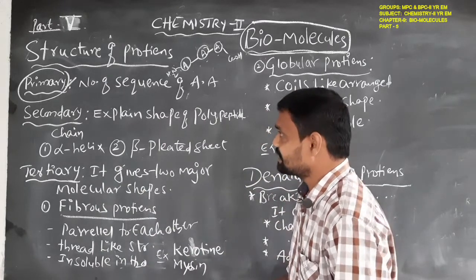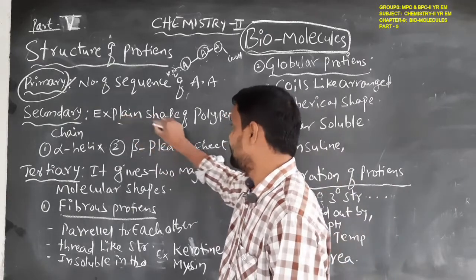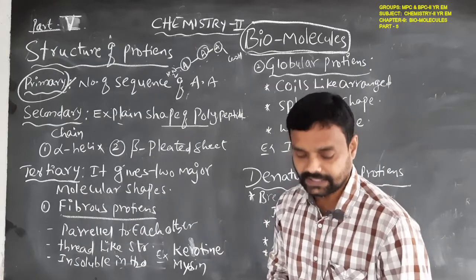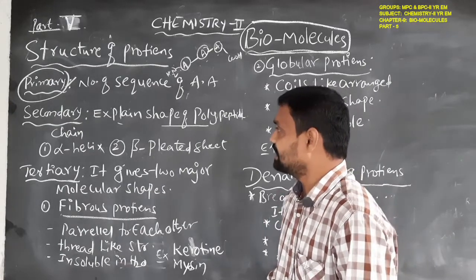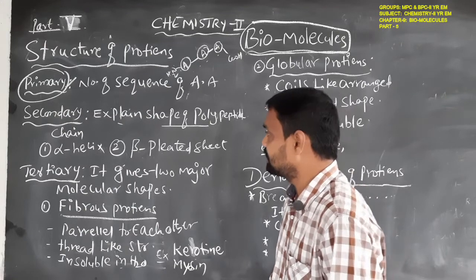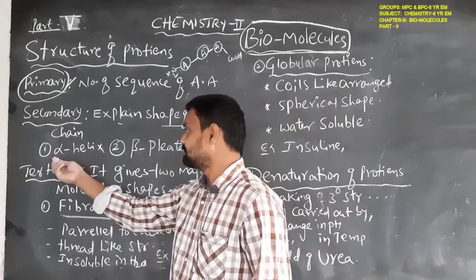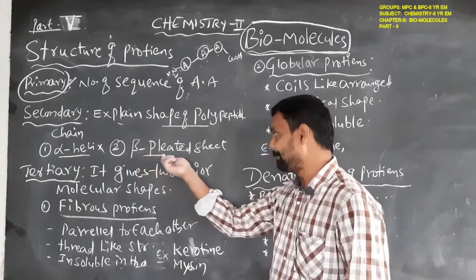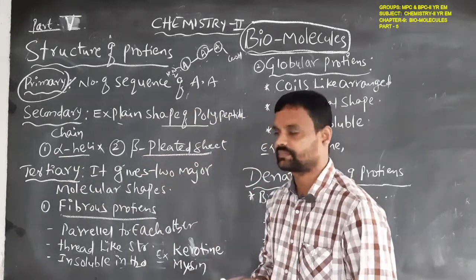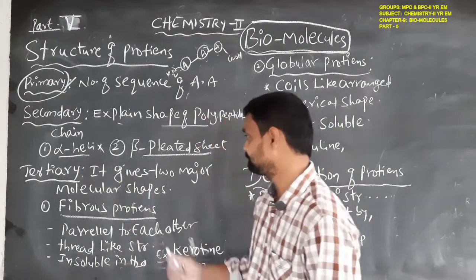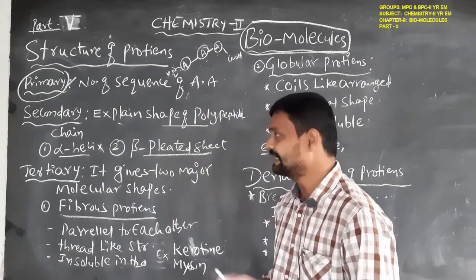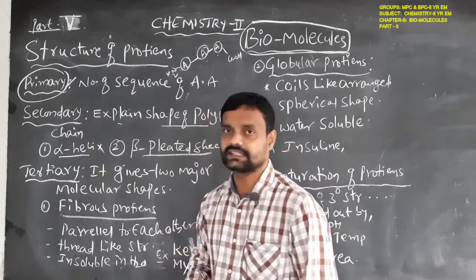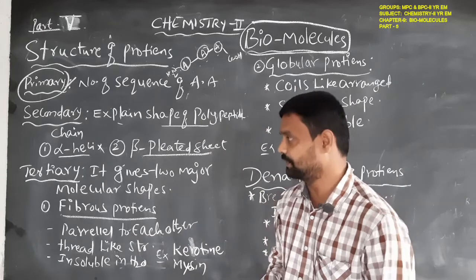Okay students, then the secondary structure. Here the secondary structure of the protein explains the shape of the polypeptide chain. The secondary structure of the protein is of two types, alpha helix structure and beta pleated sheet structure. These are the two categories present in the secondary structure of the protein.